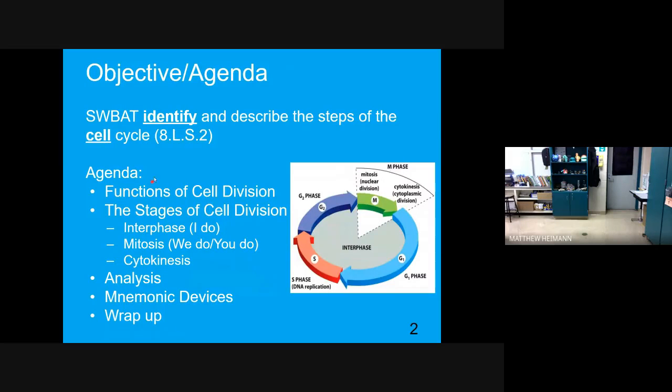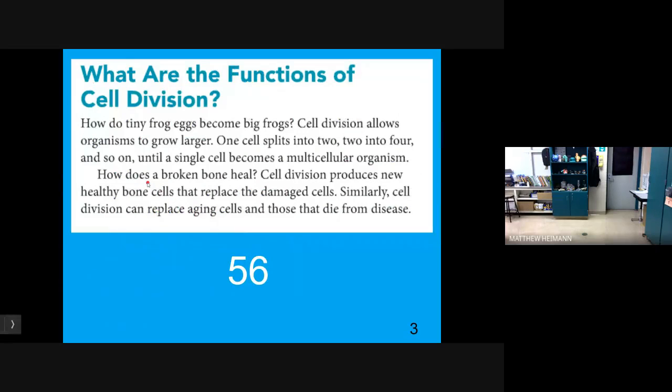Our agenda and objective seems to be able to identify and describe the steps of the cell cycle. Agenda: functions of cell division, the stages of cell division, which are interphase, mitosis, and cytokinesis, analysis, mnemonic devices, and wrap up. All right, so read along as I read aloud.